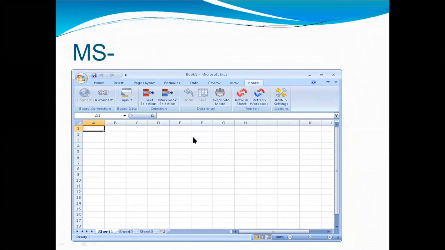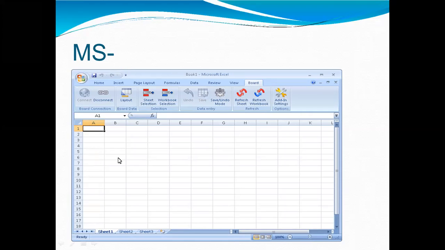Here is an Excel spreadsheet. It can be understood as a collection of columns and rows that form a table. Here is the number of columns and number of rows, and this is the form of a table. Alphabetical letters are usually assigned to columns and numbers are usually assigned to the rows. These are all the columns, where we assign alphabetical order. And these are the rows, which are assigned numerical numbers.